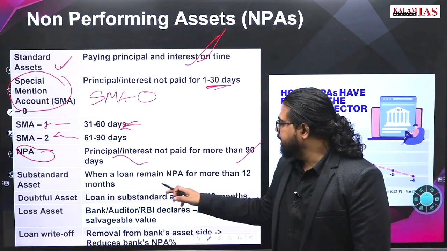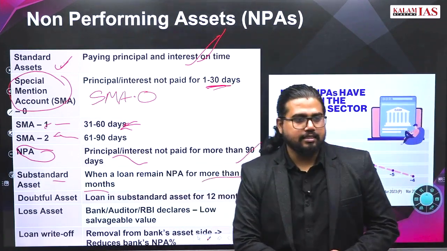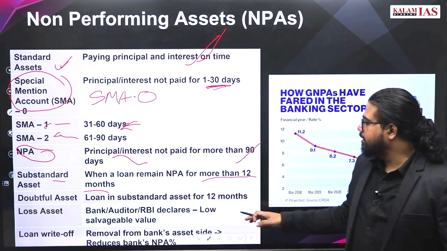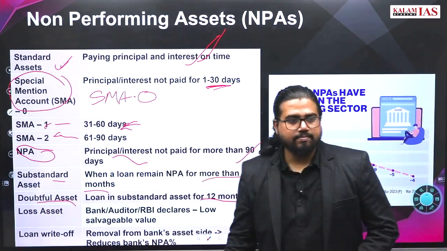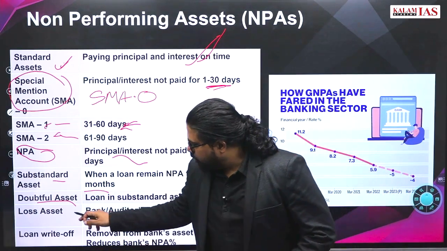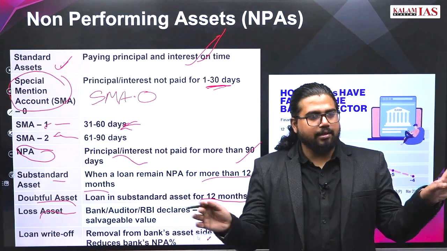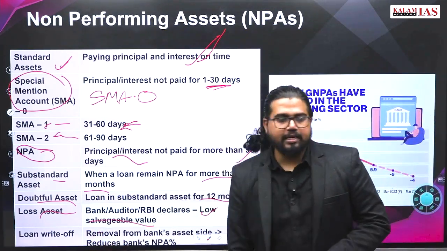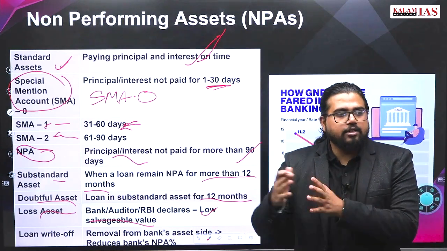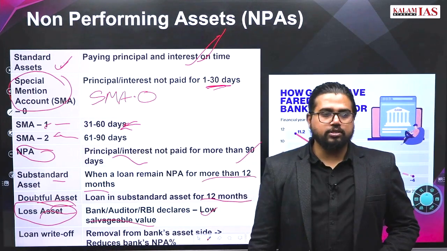After that, if it remains as NPA for more than 12 months, it is called a substandard asset. If you remain as a substandard asset for again more than 12 months, it is called a doubtful asset. Now what is a loss asset? A doubtful asset को कोई regulator आके या bank ही बोल दिया, there is very low salvage value you can get from this. If a regulator or bank said this, then that kind of asset is called a loss asset.